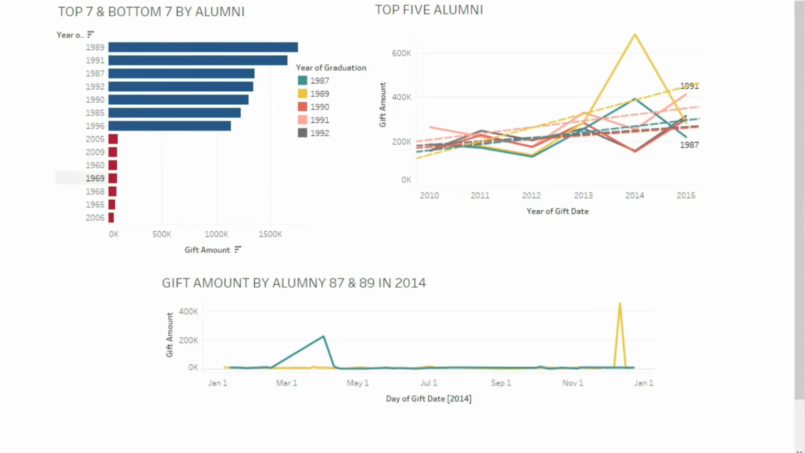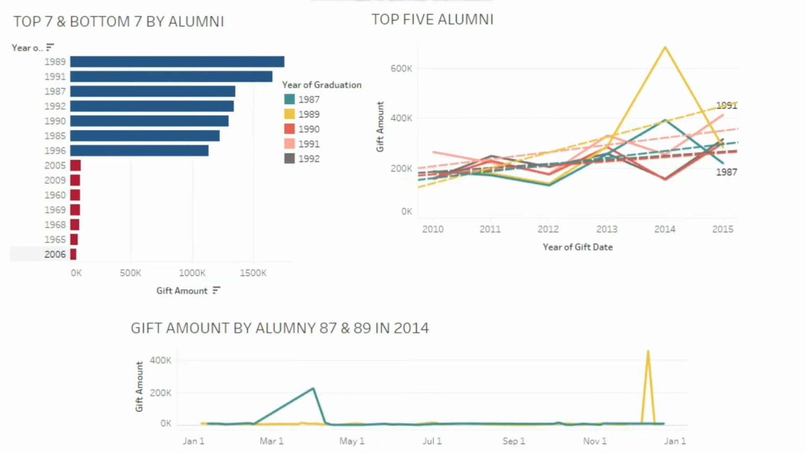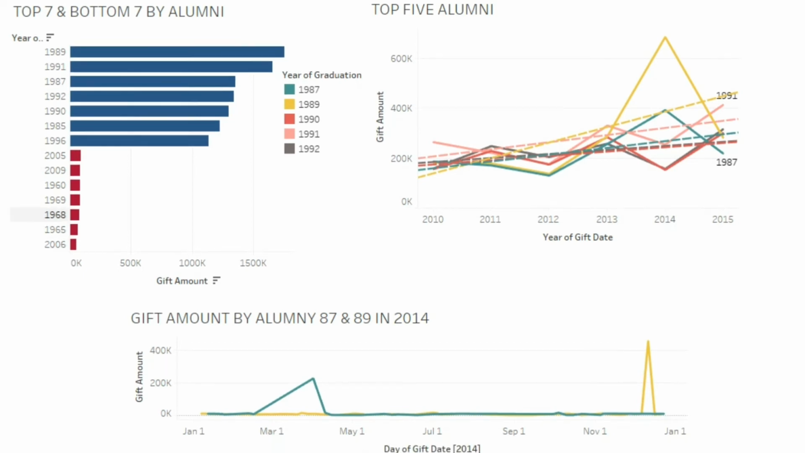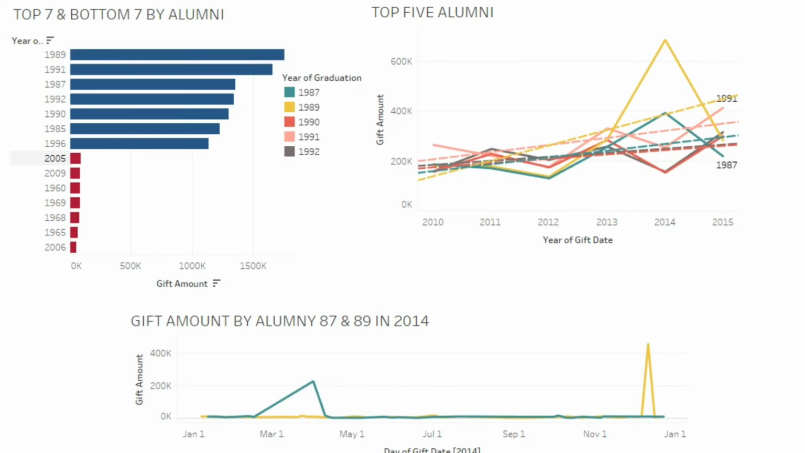Next is, what are the top 7 alumni by the amount of donation they give? First is 89, 91, 87, 92, 90, 85, and 96. So what are the bottom 7 alumni by the donation they give? The bottom 7 are 2006, 65, 68, 69, 60, 2009, and 2005. What can be concluded from this data?